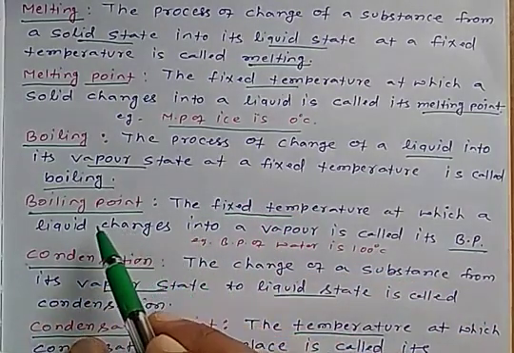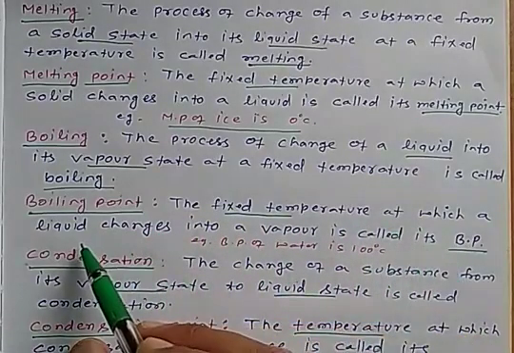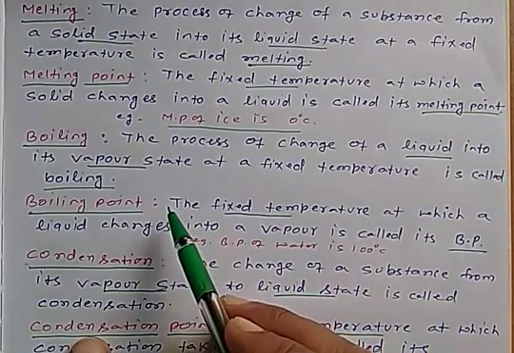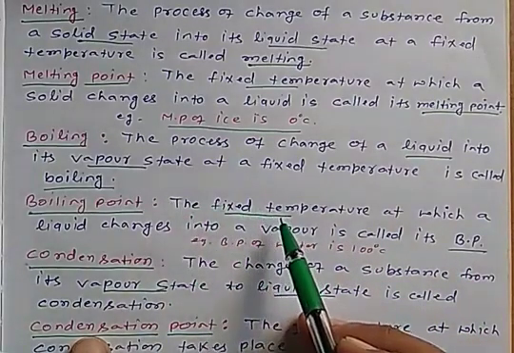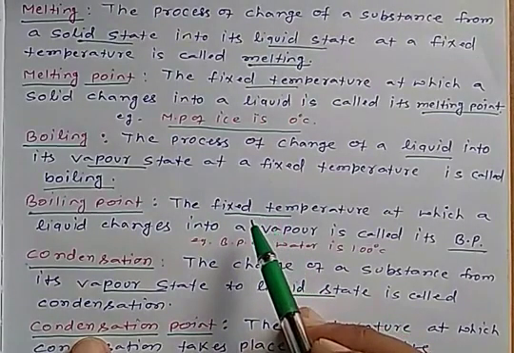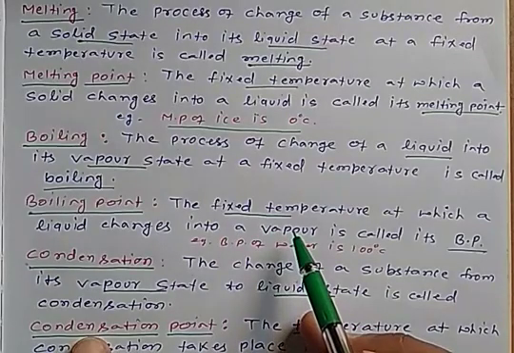Now the next term is boiling point. The fixed temperature at which a liquid changes into a vapor is called its boiling point. So boiling point is also a fixed temperature at which the liquid state changes into the vapor state.